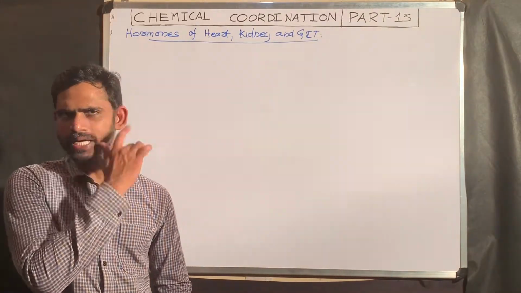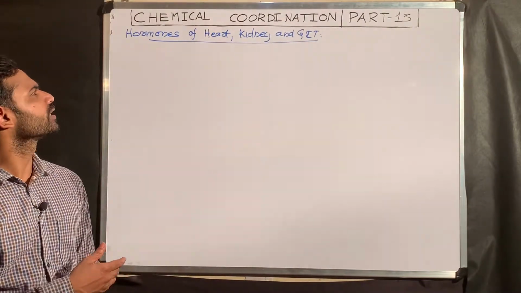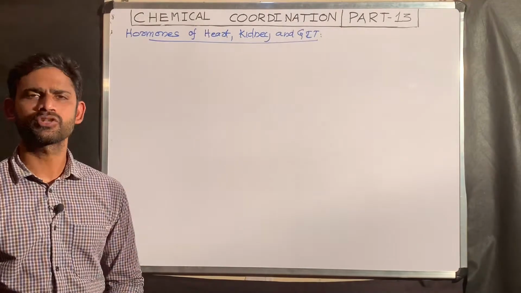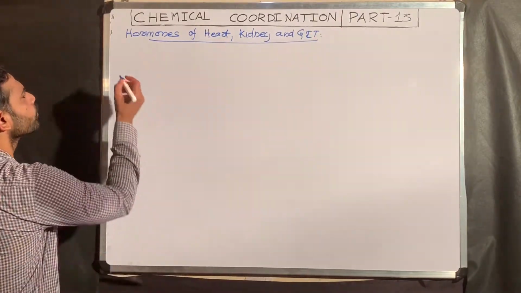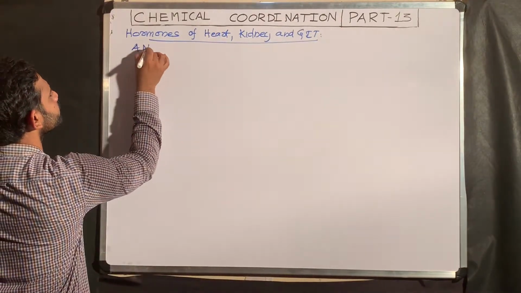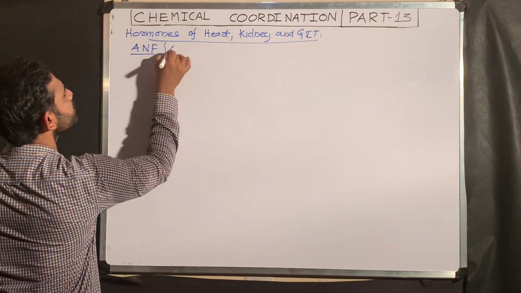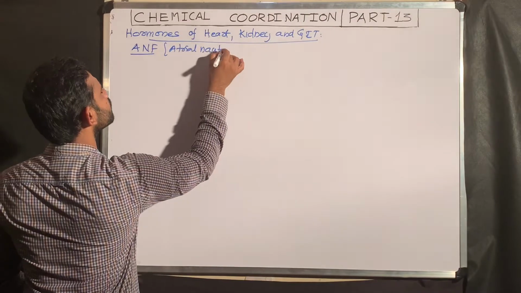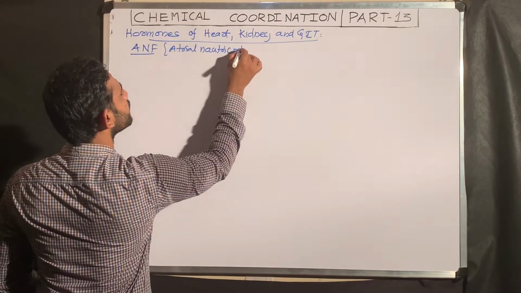In this part, I am going to explain what are the hormones released by the heart, kidney, and gastrointestinal tract. I am starting with the hormone ANF, atrial natriuretic factor.